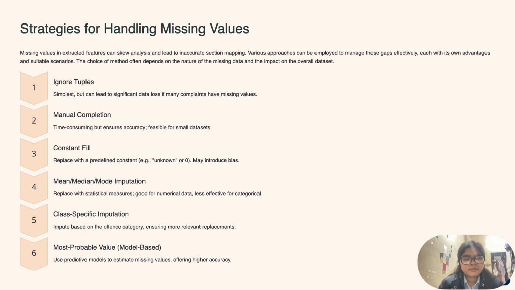Mode is not about the centrality of the data, but median is the best choice here. Class specific imputation: impute based on the offense category, ensuring a more relevant replacement. Most probable value: use a predictive model to estimate a missing value, offering higher accuracy.